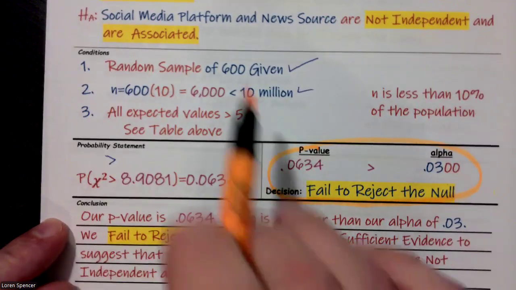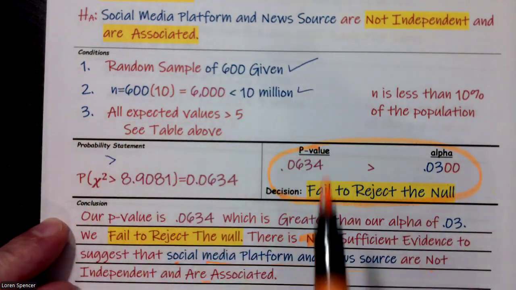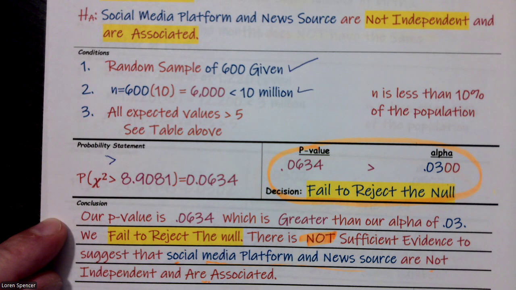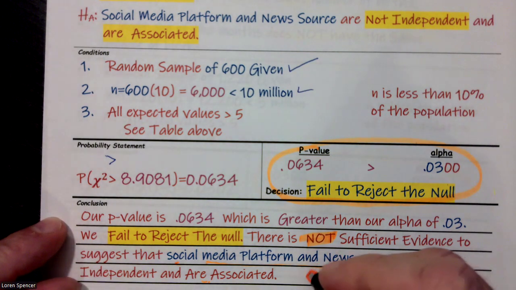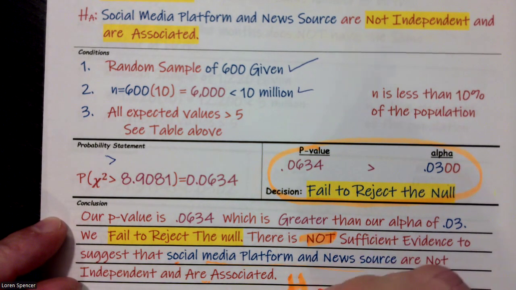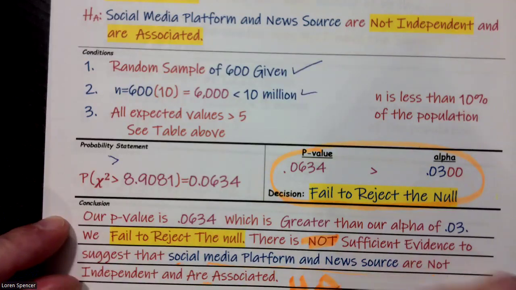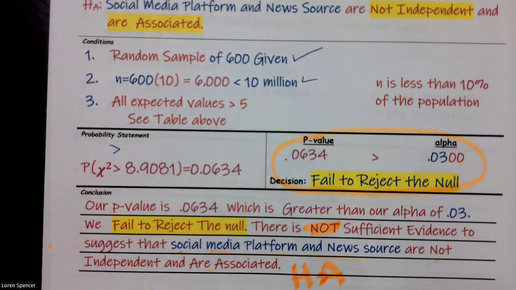Well, if I look back up at my alternative, social media platform and news source are not independent and are associated, that happens to be my HA. It always will be that way, so please don't forget that. It's real important to have good parameters and also to have good null and alternative hypotheses.